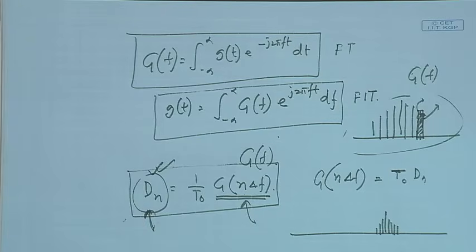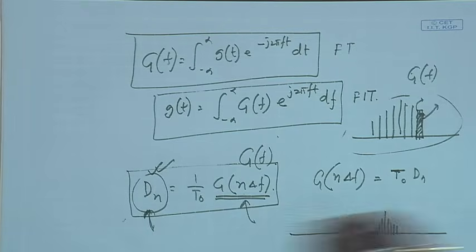The sample values, which are represented as Dn, are the area, G(n del f) multiplied by del f. That area is represented by these values. They will become half, because I have increased my T0 to double, and correspondingly my f0 has become half.